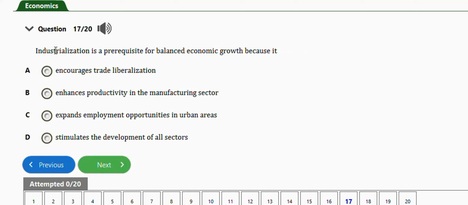It says industrialization is a prerequisite for balanced economic growth because it encourages option A, trade liberalization, enhances productivity in the manufacturing sector, expands employment opportunities in urban areas, stimulates the development of all sectors. The right answer is option D. Stimulates the development of all sectors. The next question is this one.